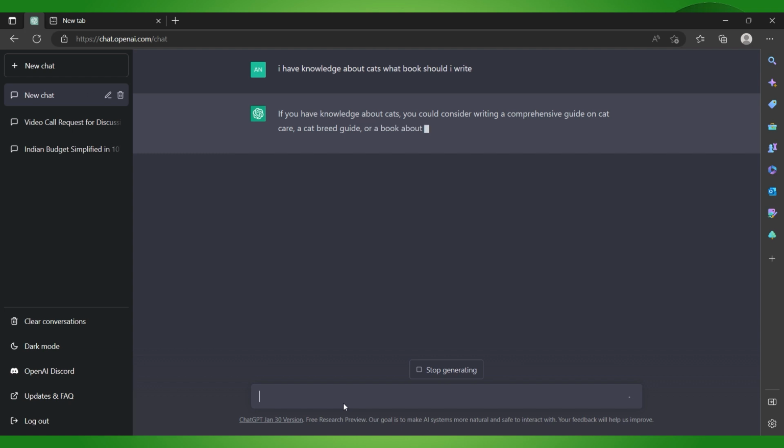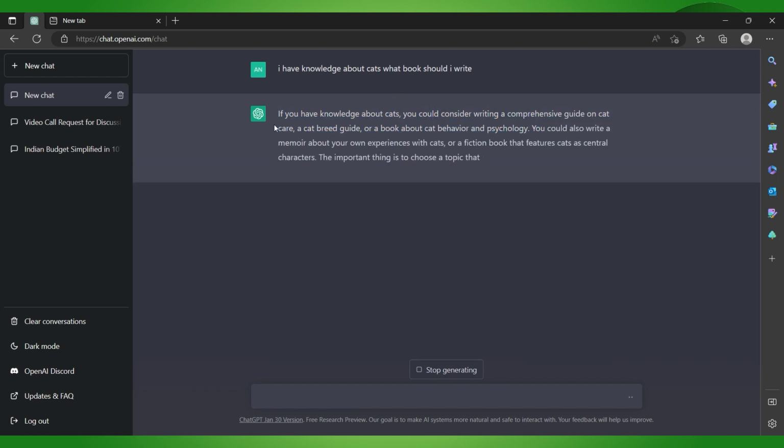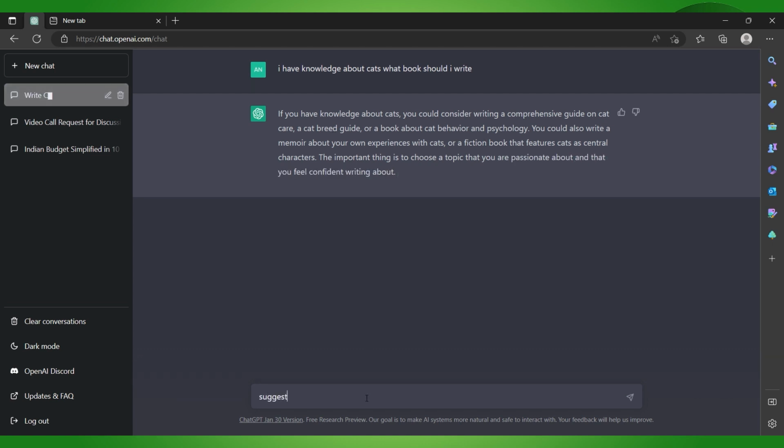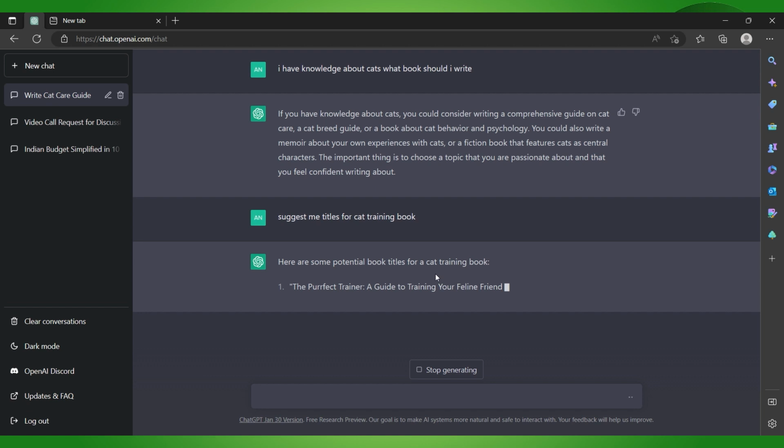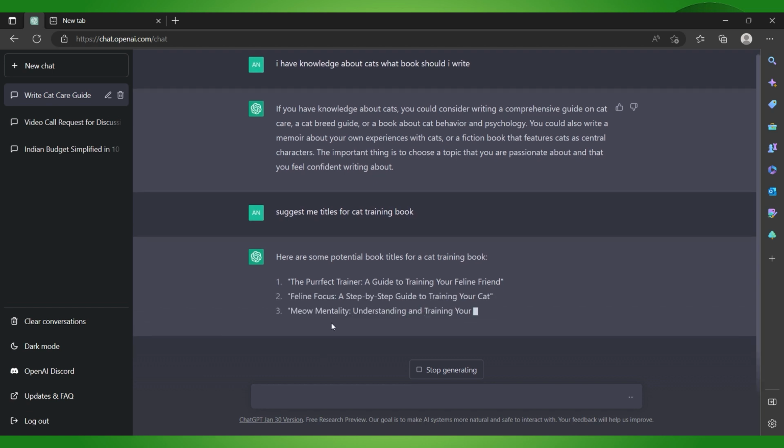So here you can see that if you have knowledge about cats, you can consider a comprehensive guide on cat care and everything. So I will ask it to suggest me a title for a cat training book, and you can see that it will suggest me a title. Here you can see that here are some potential book titles, right? So this is the first one, this is the second one, and it just keeps going.